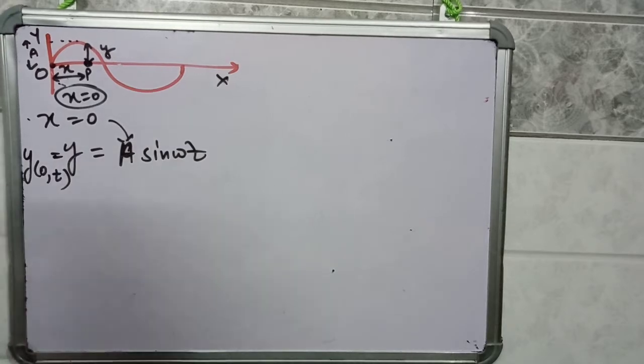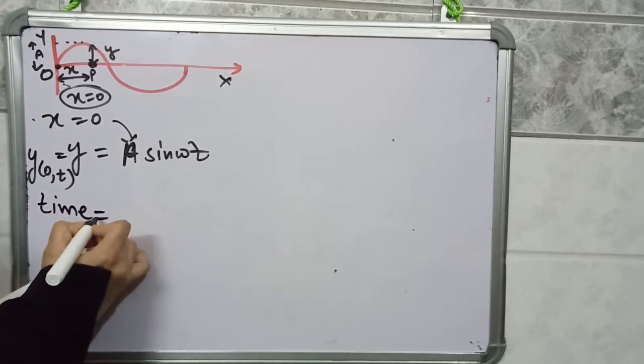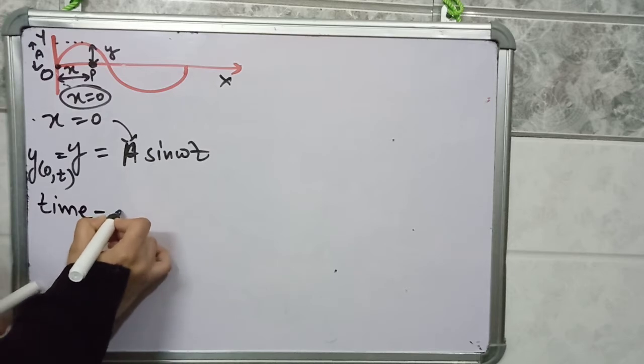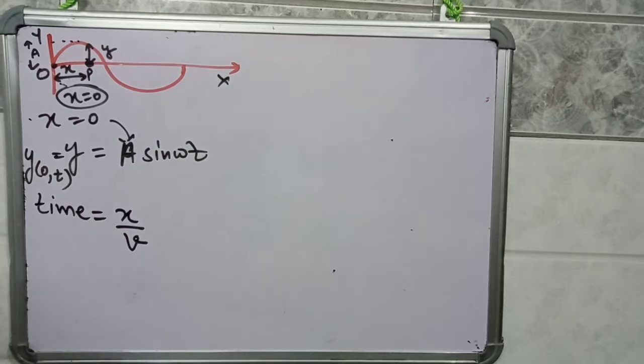Now the disturbance will reach the particle at point P. It will take some time. How much time will be taken by the wave to reach point P? Time is displacement divided by velocity v. So the disturbance will reach point P after this much amount of time, x by v.